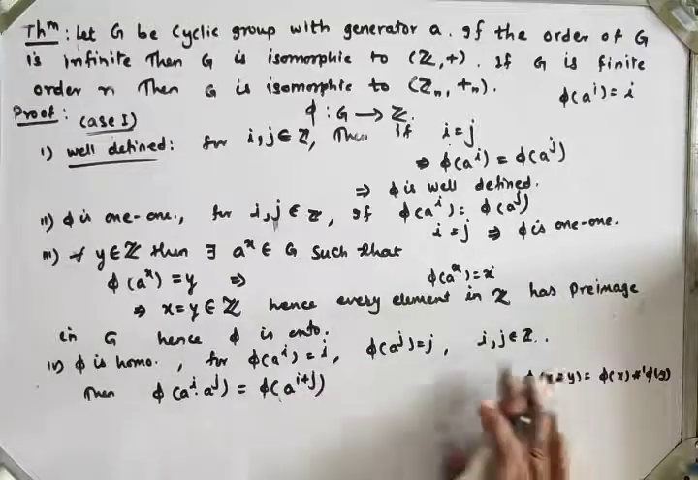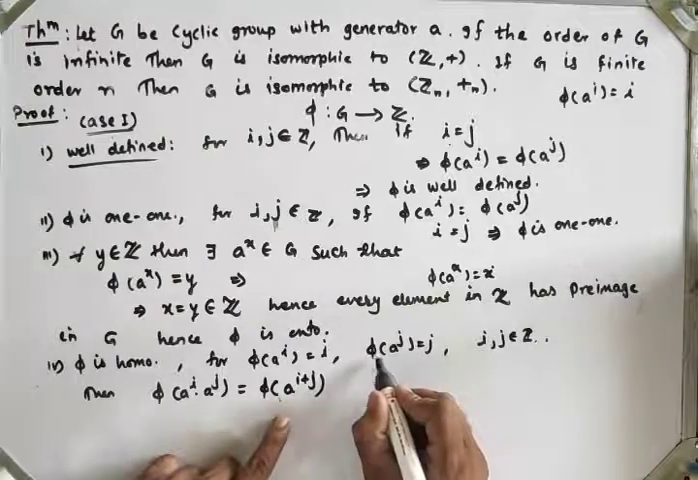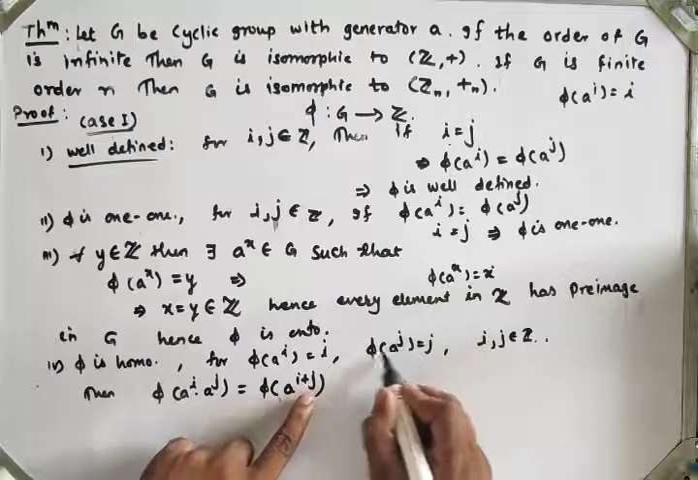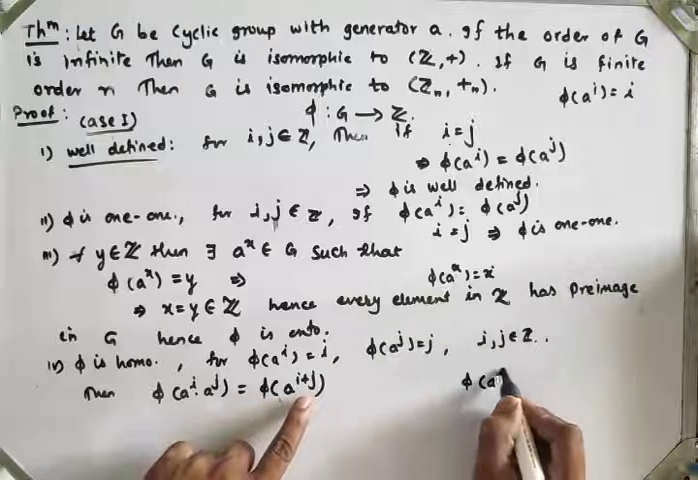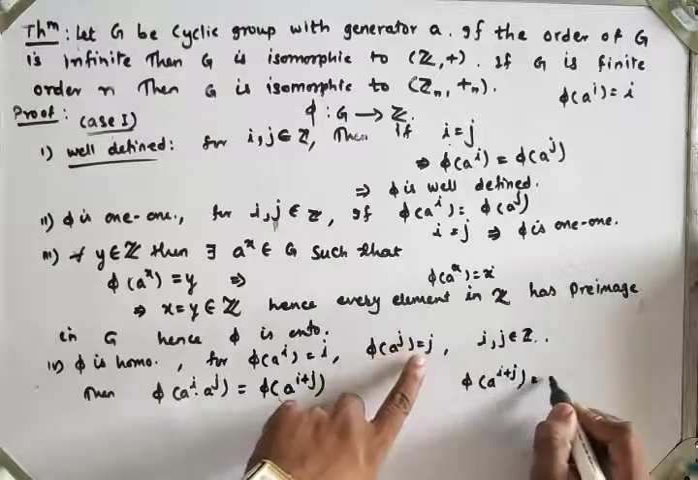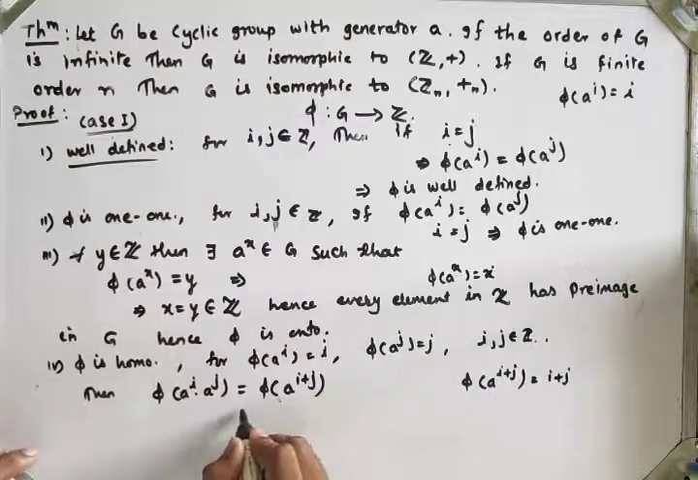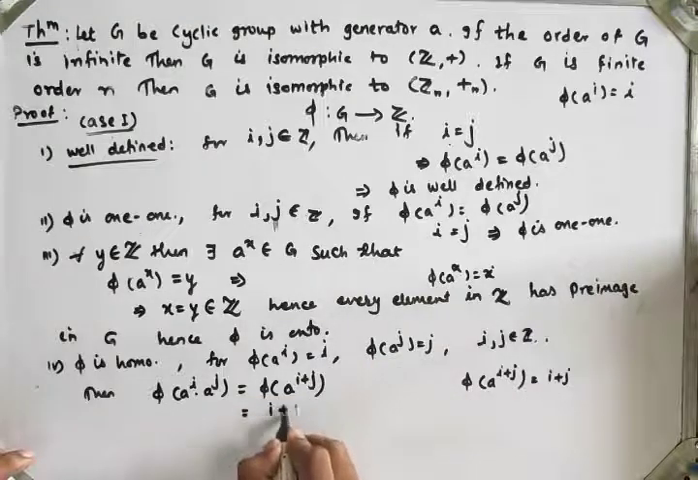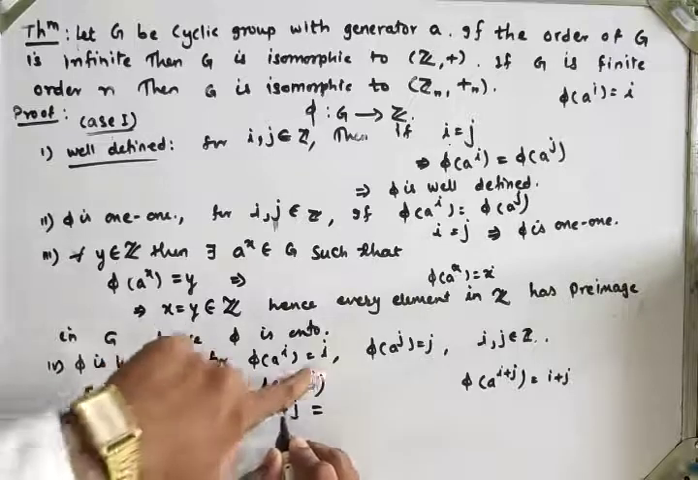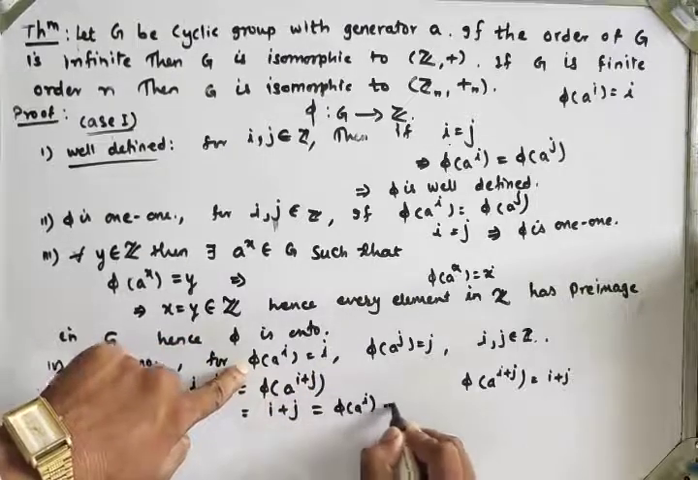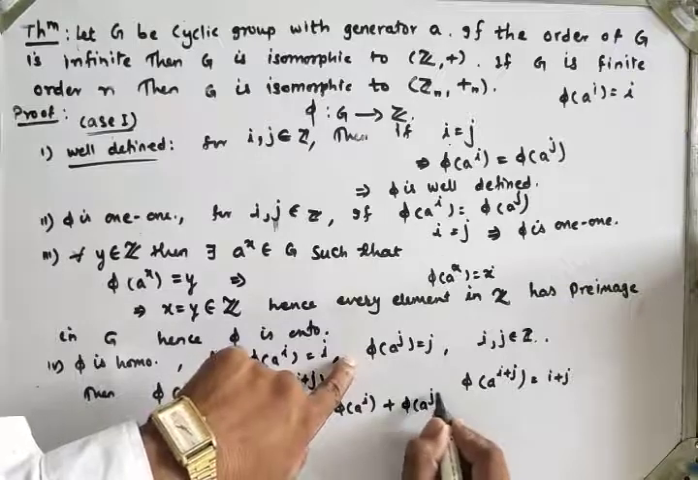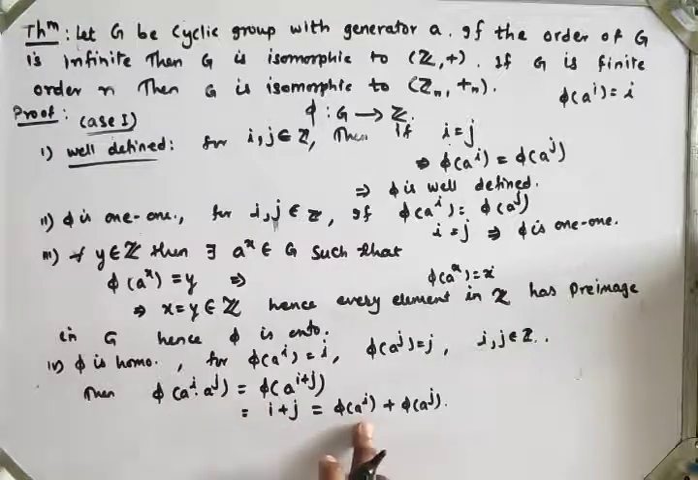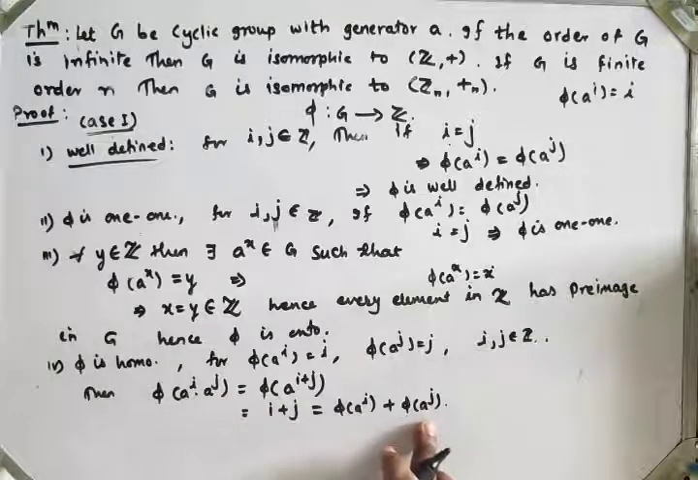So here, phi of a raised to j is equal to j. If I replace j by i plus j, then phi of a raised to i plus j is equal to i plus j. Which is equal to phi of, here I will write this value i plus j. So the value of i is phi of a raised to i, and the value of j is phi of a raised to j. So phi of a raised to i into a raised to j is equal to phi of a raised to i plus phi of a raised to j.